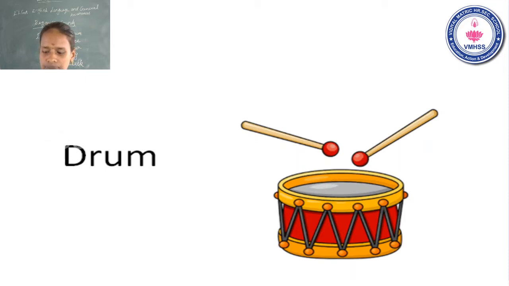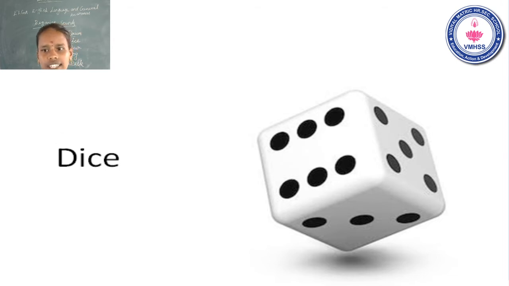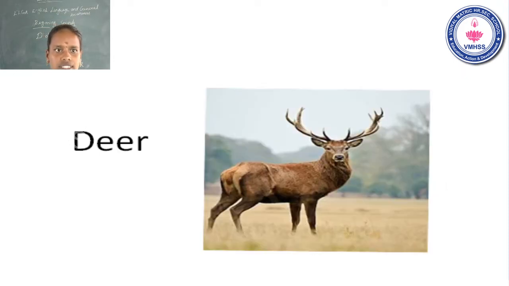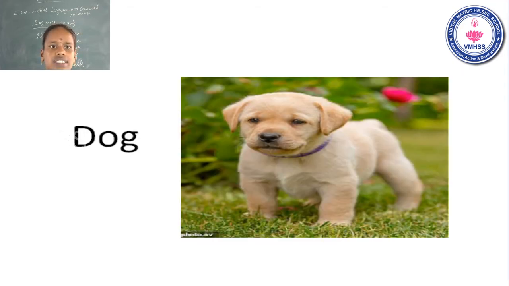Okay, now move on to the next one. The dice. The name of the letter D. The sound of the letter D. The dice. Okay, now move on to the next one. The deer. Okay, now move on to the next one. The name of the letter D. The sound of the letter D. The dog.